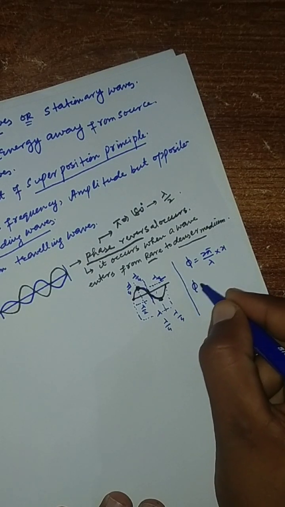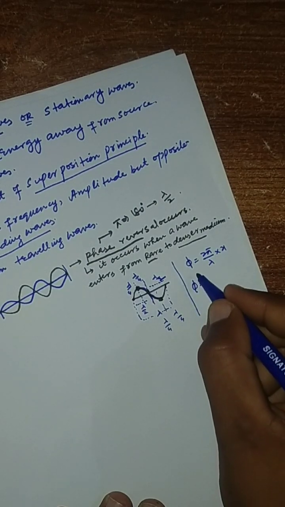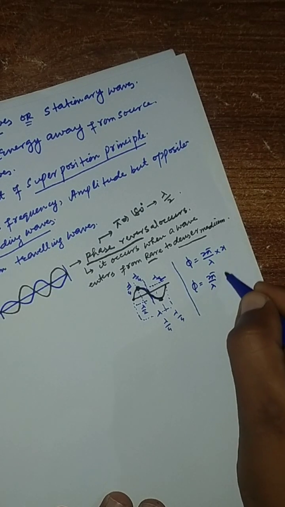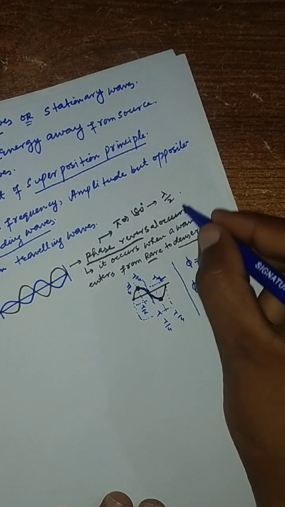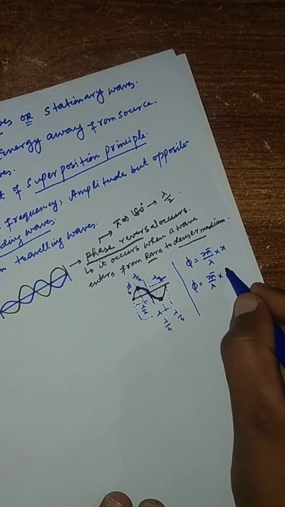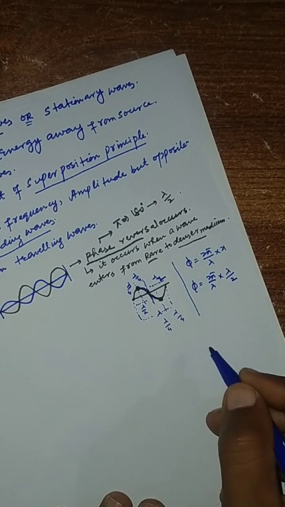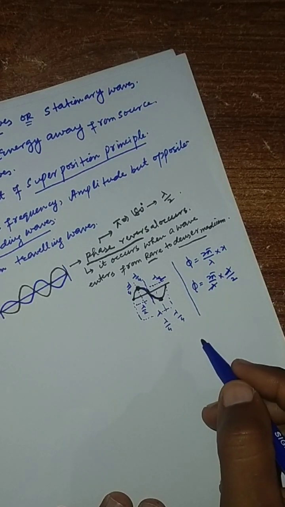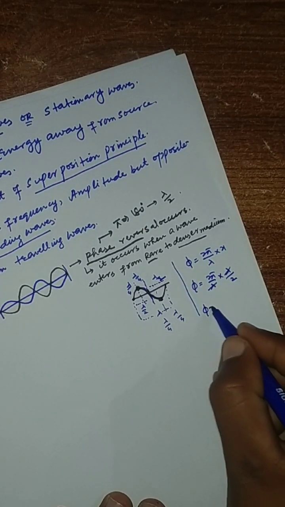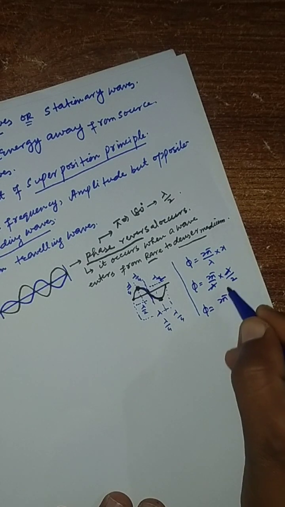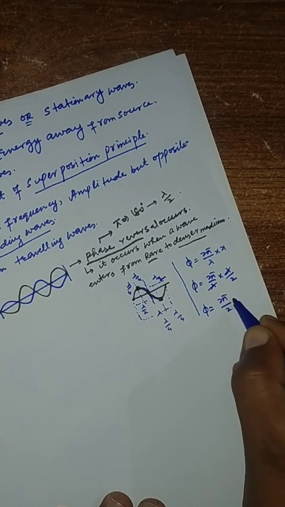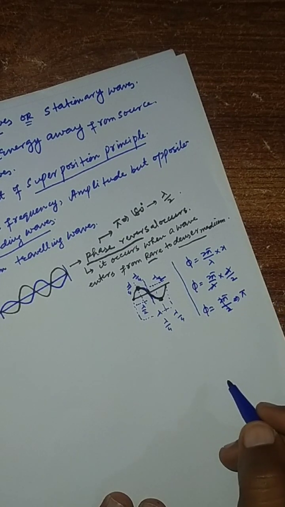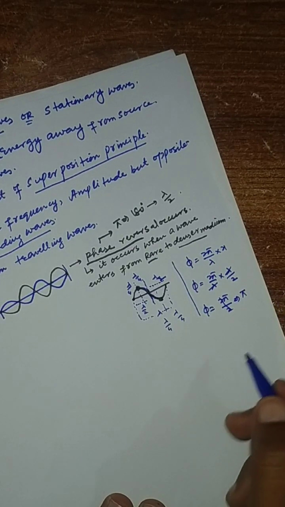Phase difference is 2 pi over lambda into x. What is x? The path difference, which is lambda by 2. So this lambda is cancelled, then phase difference will be 2 pi over 2, and 2 again cancelled, so phase difference will be pi.